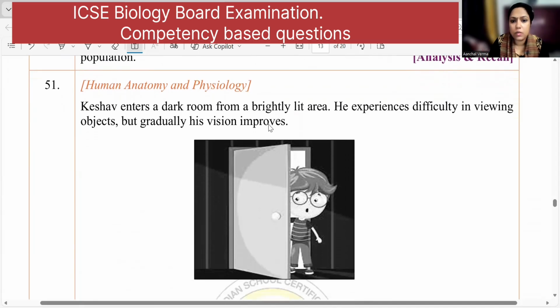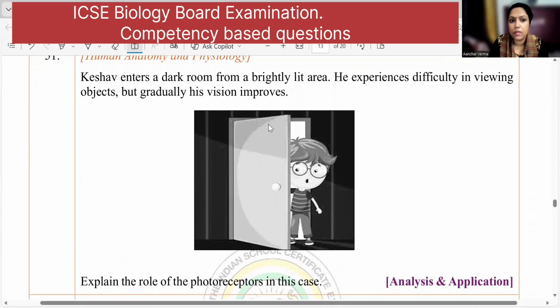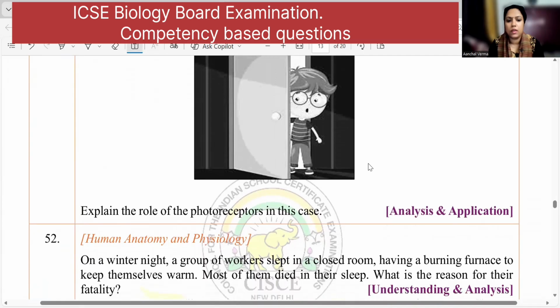Keshav enters a dark room from a brightly lit area. He experiences difficulty in viewing, and gradually the vision improves. The role of photoreceptors: as he is coming from the bright area into a dark room, his rhodopsin is already bleached because he was in bright light, and the cones were active. When he enters a dark room, the bleached rhodopsin regains its structure. During that period of time, he is not able to see properly. But later on, when the rods totally regain the structure, he starts seeing things properly.